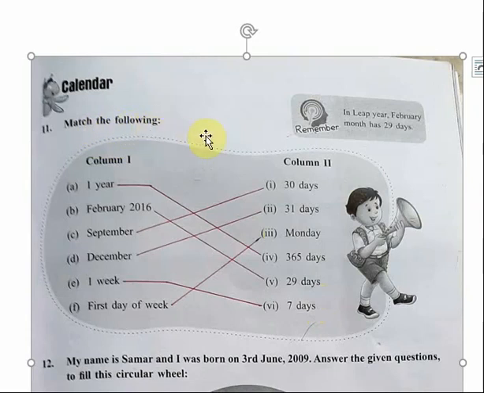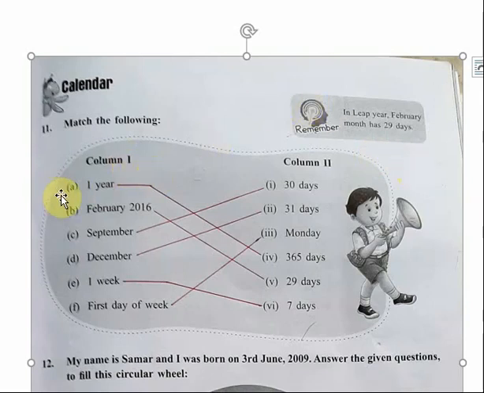Match the following. Here some details are being given. You have to do the match the following. It is regarding the calendar. In a leap year, the month of February has 29 days, and in normal years, the month of February has 28 days. Okay, so let us start the match the following.